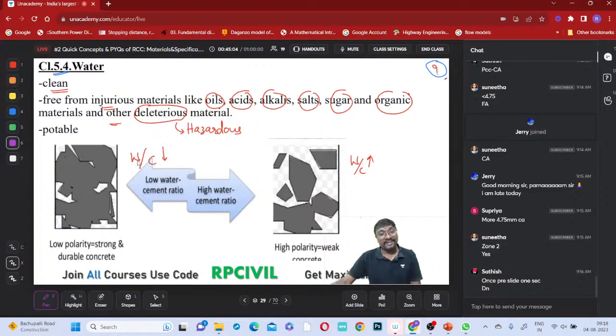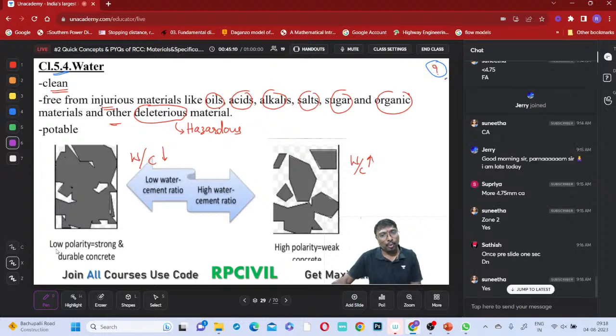In that case, when cement is of higher quantity, there will be low voids and low porosity. The gaps created will be lesser, giving strong and durable concrete. And if you observe a very high water-cement ratio, what happens?